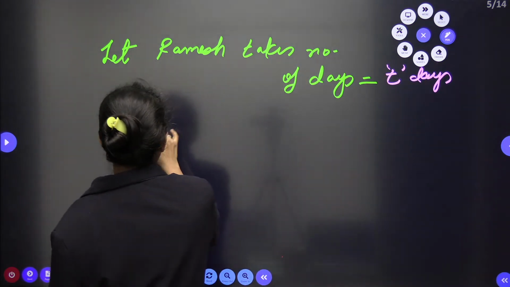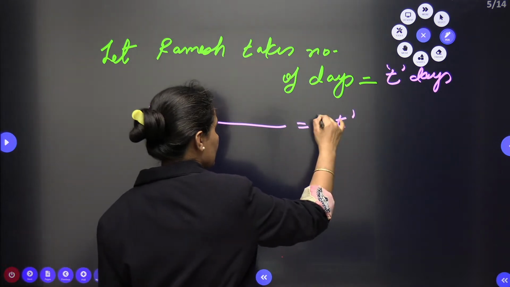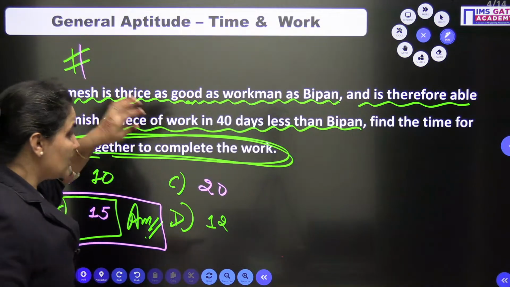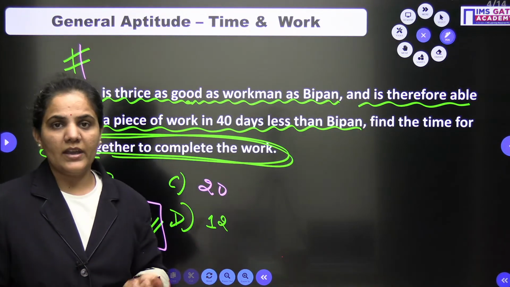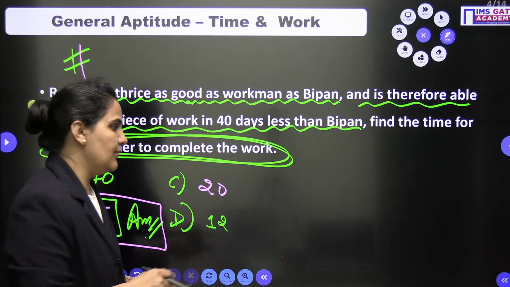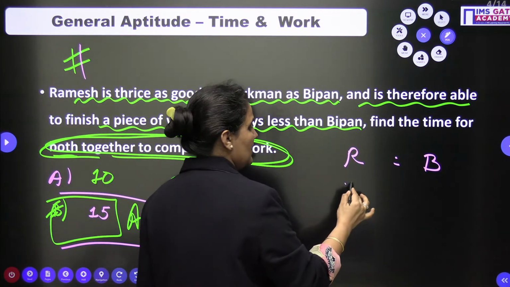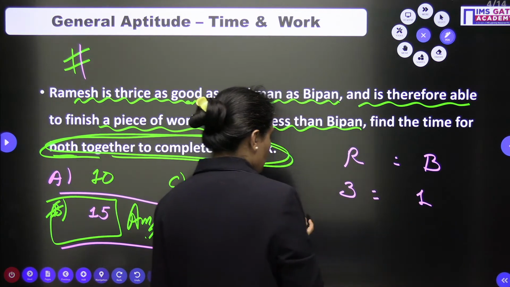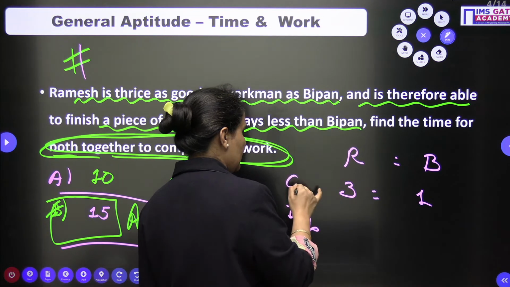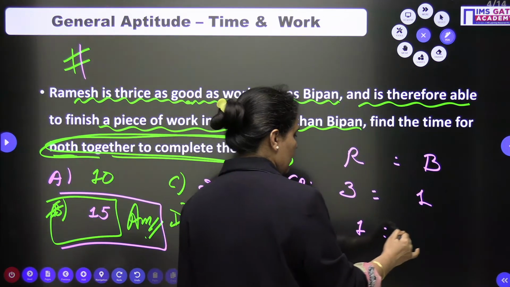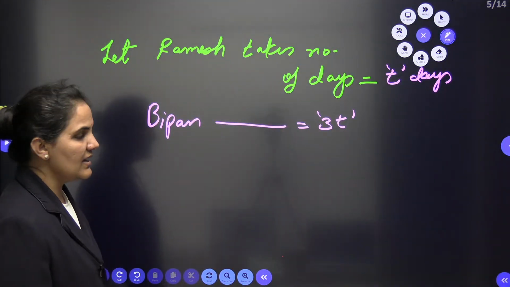So then Bipin will take, in this case, 3T days, because Ramesh is thrice as good. It's very simple: if I talk about the efficiency between Ramesh and Bipin, Ramesh is 3 times Bipin. So the number of days, the capacity or the efficiency, will be 1:3. That's why I just assume the number of days are T and 3T.